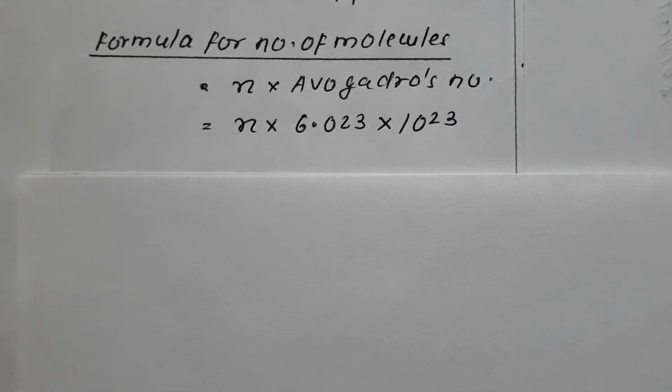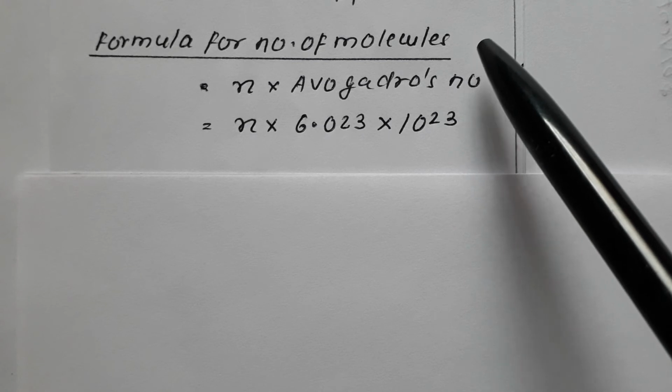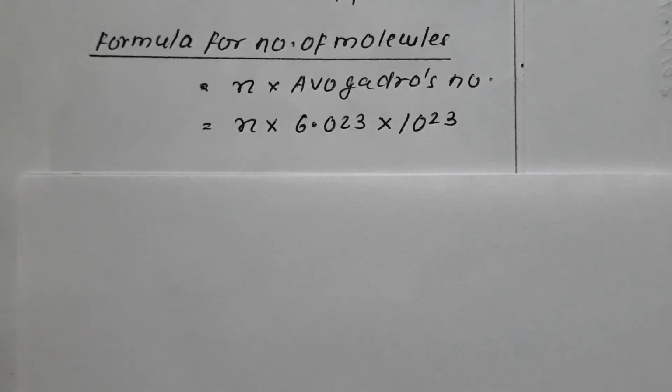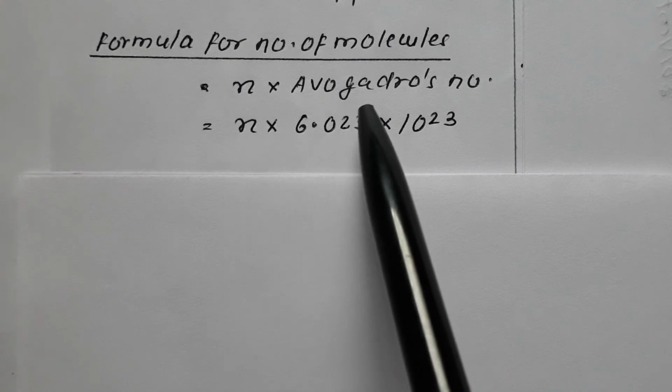The formula for the calculation of the number of particles, may it be atomic, molecular, or ionic, is: the number of particles is equal to n into Avogadro's number.